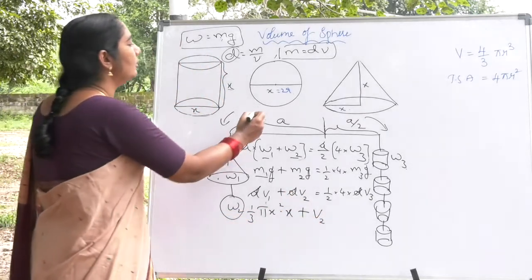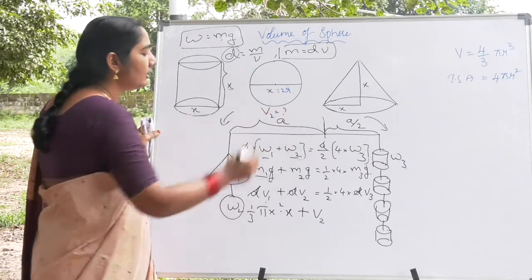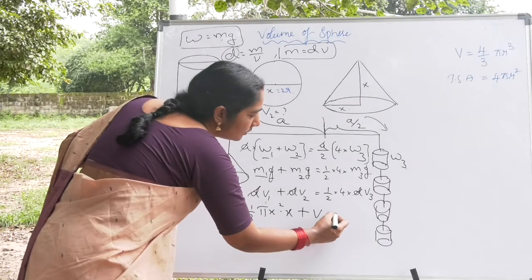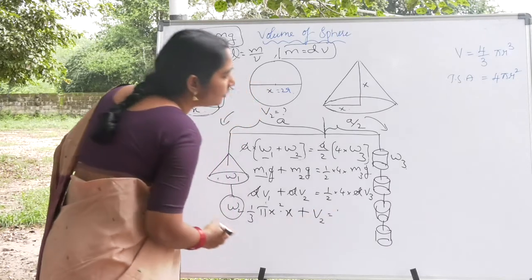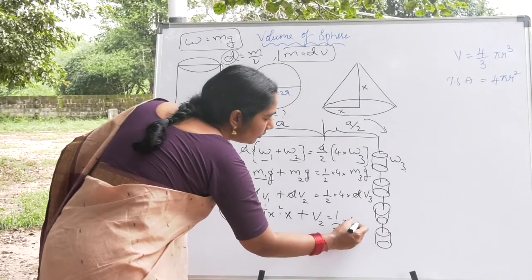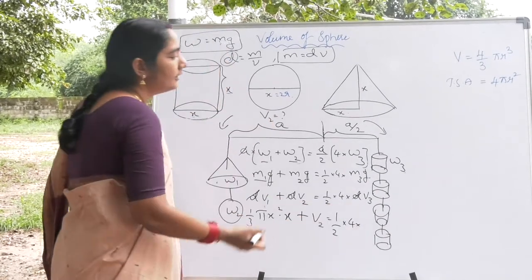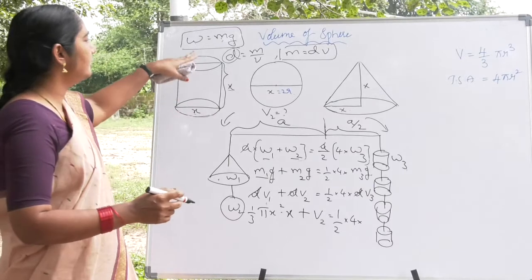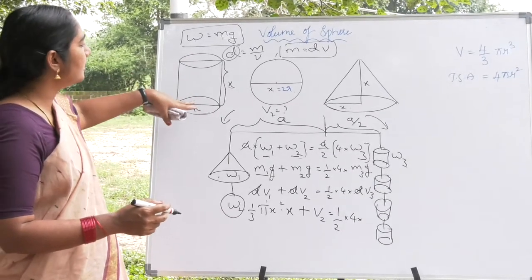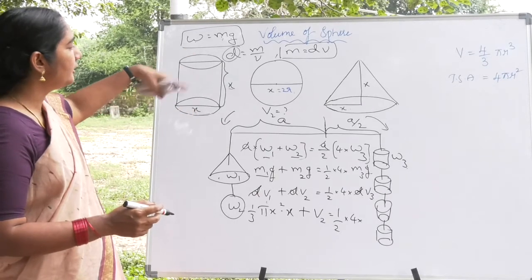We want this V2; we have to find this out. It is equal to 1 by 2 into 4 into V3. See, V3 is nothing but this is a cylinder.